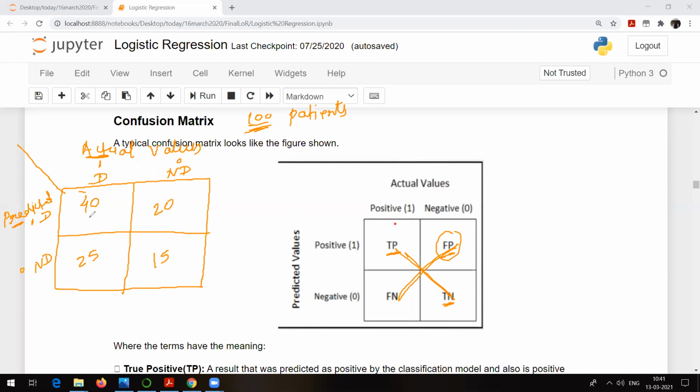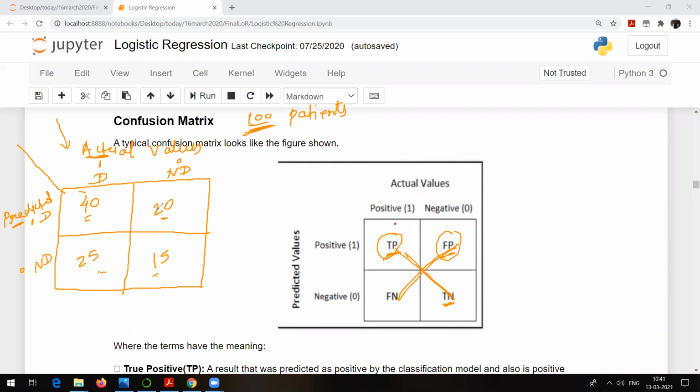Now, what is the meaning of all these values? How can one interpret all these values? So for that you need to understand what true positive is. True positive is nothing but what? Try to understand it like this. It means out of 100 patients, see, this is the example I am trying to talk about.